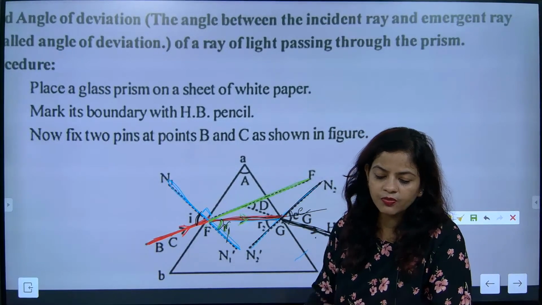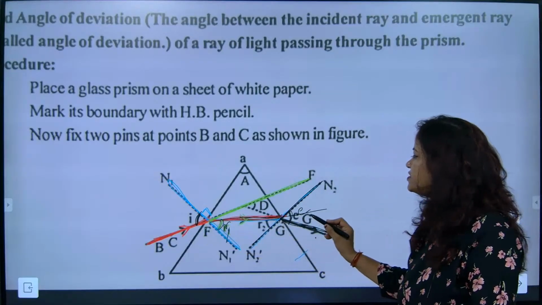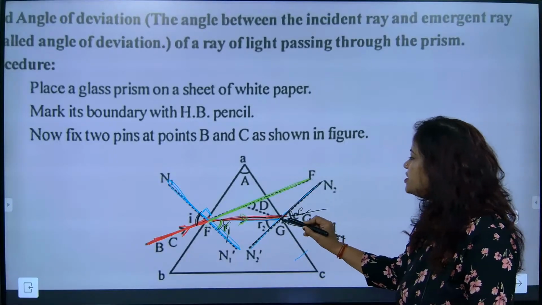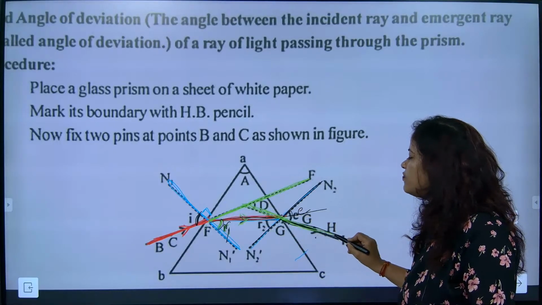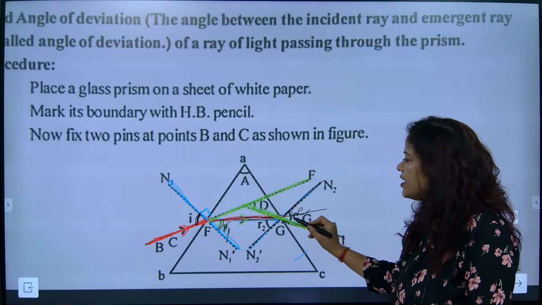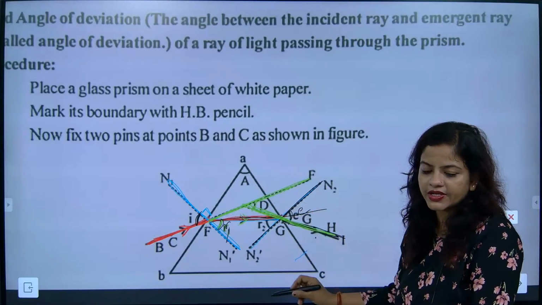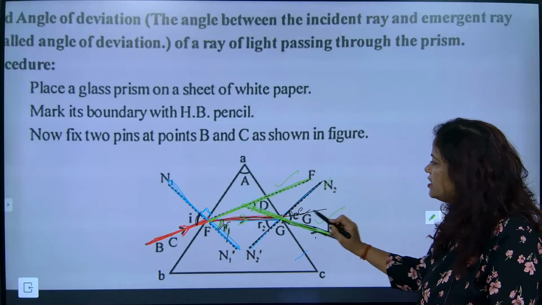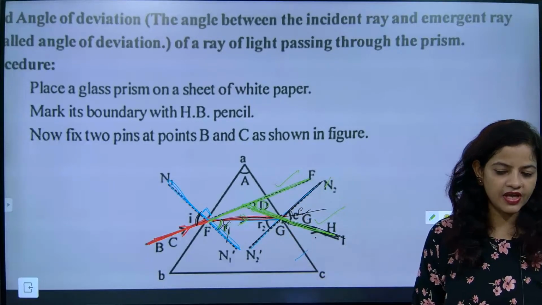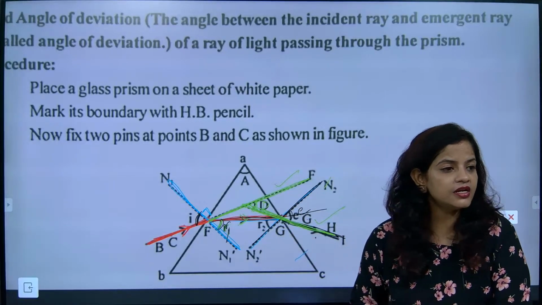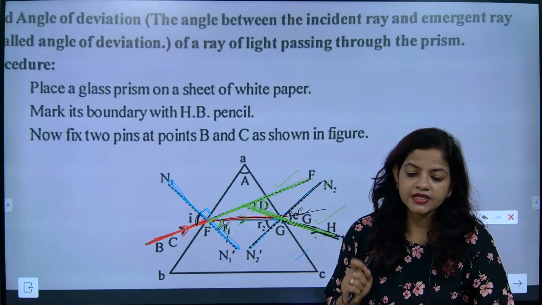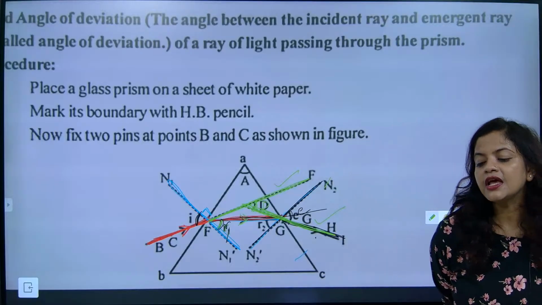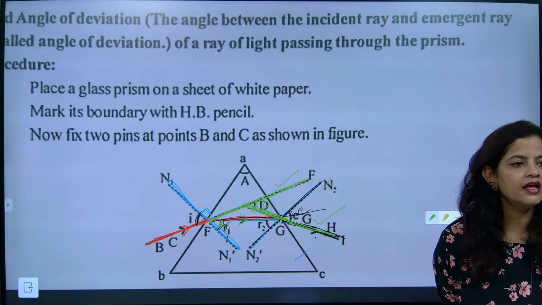Away from the normal. So this is the incident angle and this is the emergent angle. Now the emergent angle is going back. This is the expected path of the emergent ray. If I allow this light ray to go backward, then the angle between the incident ray and the emergent ray is called the angle of deviation.